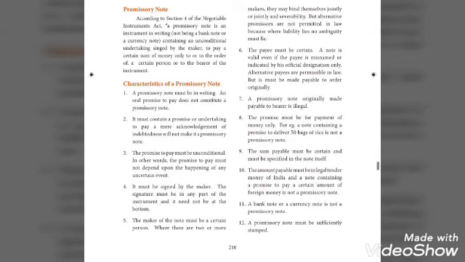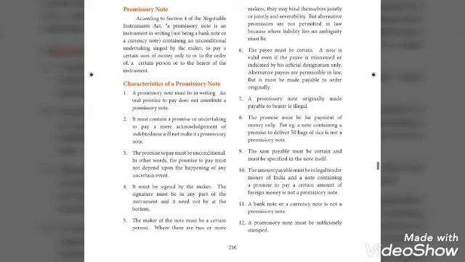The next point is the promise must be for payment of money only. For example, a note containing a promise to deliver 50 bags of rice is not a promissory note. The next point is the sum payable must be certain and it must be specified in the note itself. And the next point is the amount payable must be in legal tender money of India, and a note containing a promise to pay a certain amount of foreign money is not a promissory note. And the next point is a bank note or a currency note is not a promissory note.